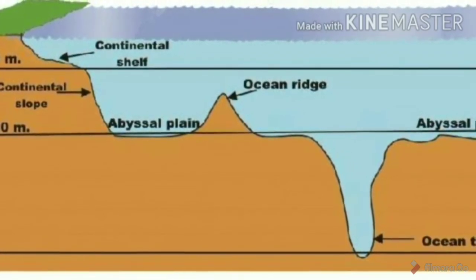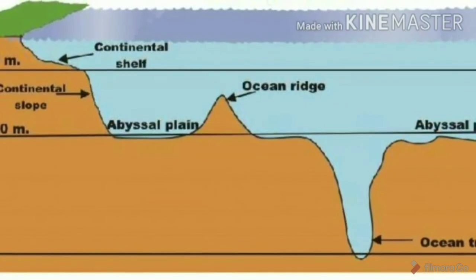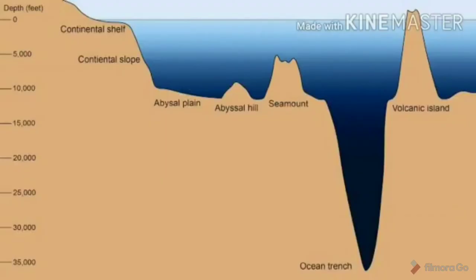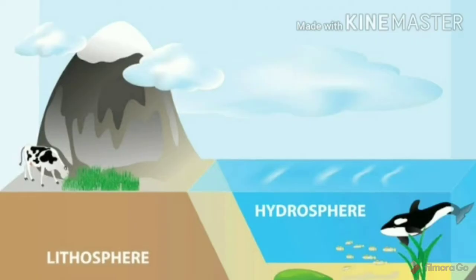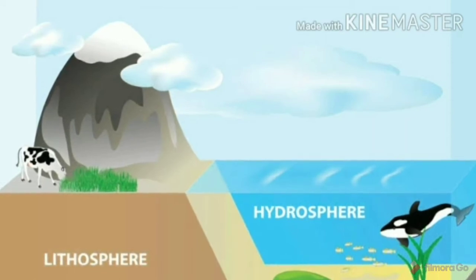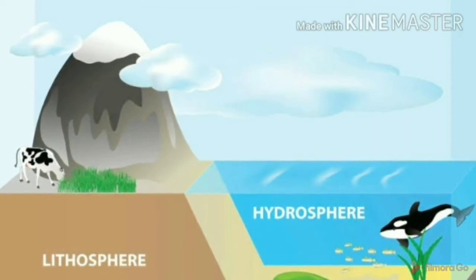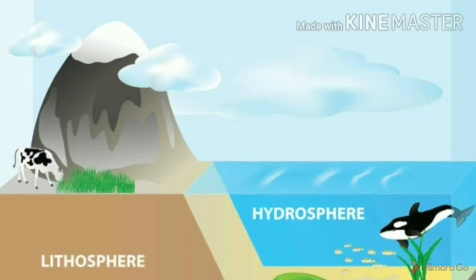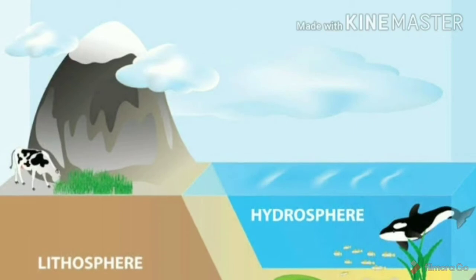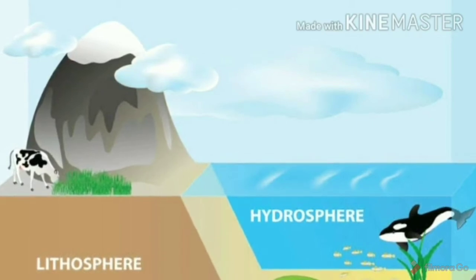Submerged means which is underwater. Okay, it is inside the water, or you can say underwater. Now continents and oceans are a part of the lithosphere and hydrosphere respectively. So what is lithosphere? Lithosphere means land. Hydrosphere means water, or you can say ocean. Okay, water in the form of ocean, river, anything, that is hydrosphere.